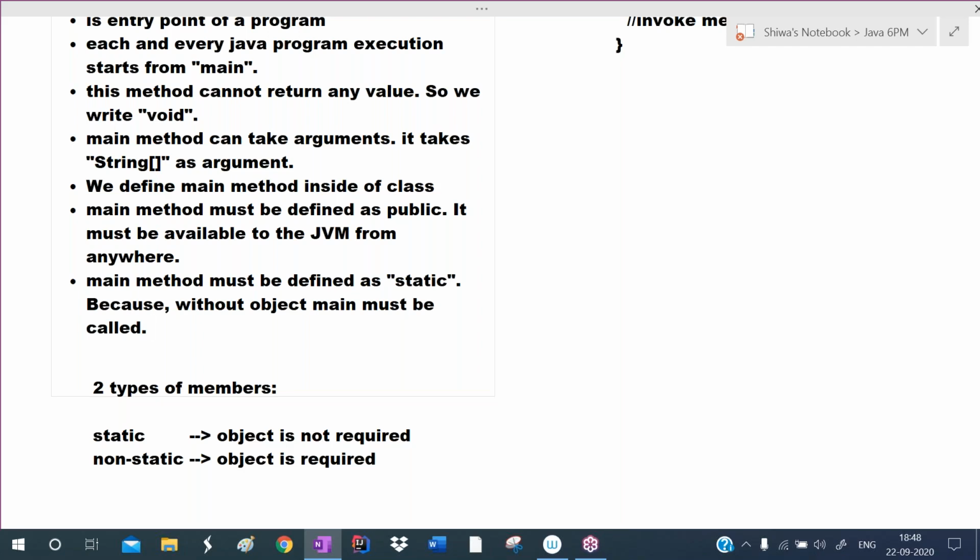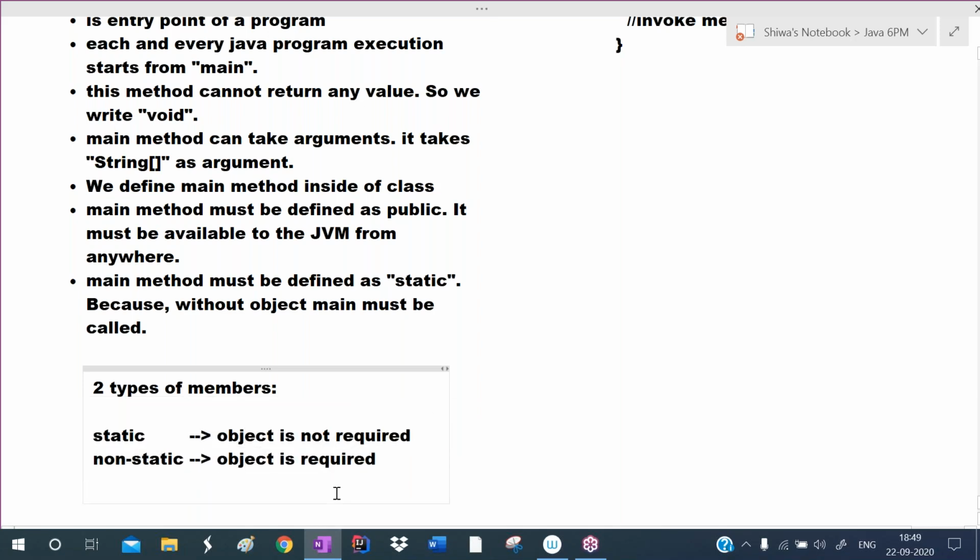So if you define the main method as non-static, again an object is required to call the main method, but that object will be created inside the main only. So the circular dependency problem will occur. To avoid that problem, they divided members into two types, static and non-static. For the static members, an object is not required. For the non-static members, an object is required.